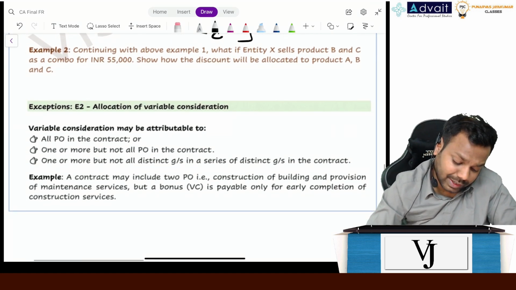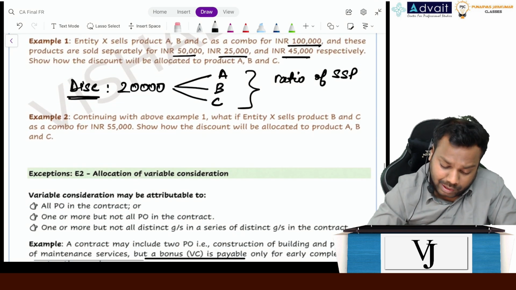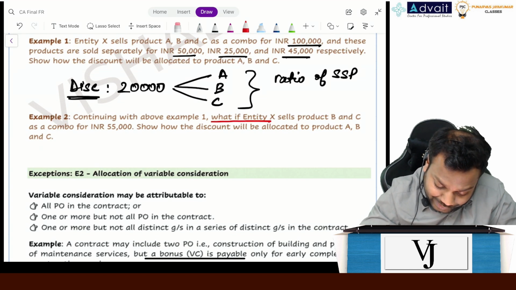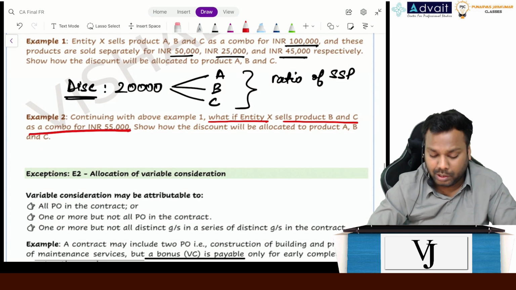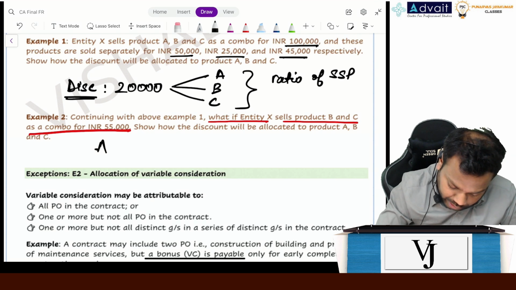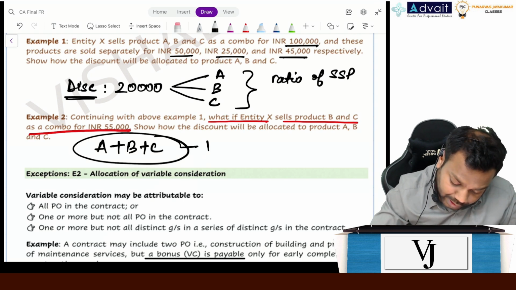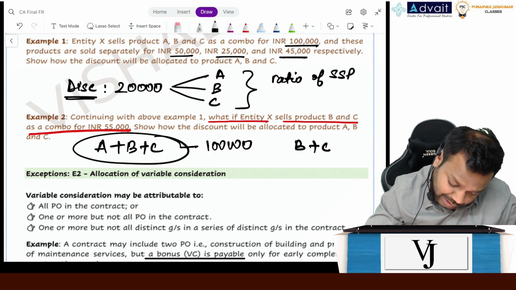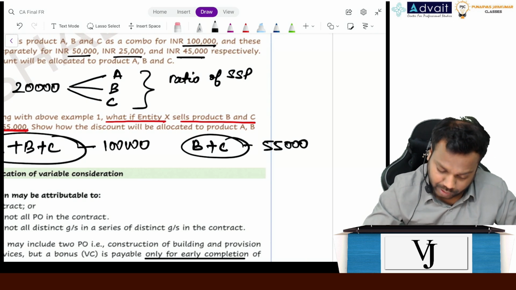Now coming to example number 2, it says, continuing with the above example, what if, read this question properly, what if entity X sells product B and C as a combo for 55,000? Means A plus B plus C is sold for 100,000. Now B plus C is sold for 55,000. Right?